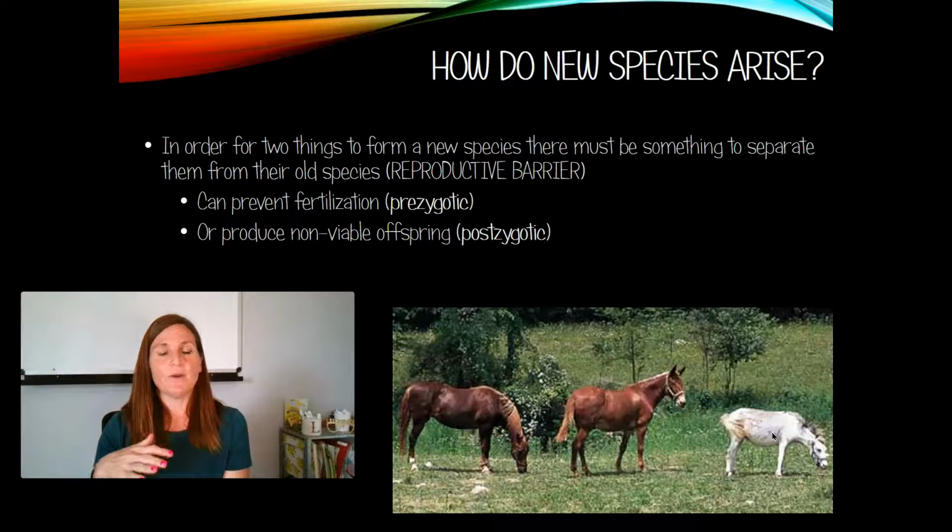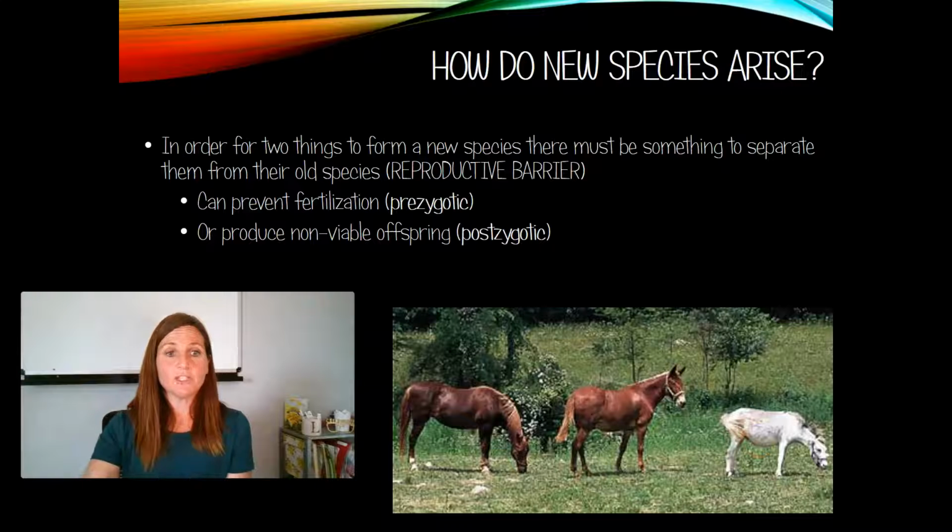And so when the mule is born, its mom is usually the horse, and the mule grows up and it's a very strong organism. However, the mule is also sterile. That means that the mule cannot go on to have any more babies, baby mules. The only way you get a baby mule is to breed a horse with a donkey. You can't get a baby mule by breeding a mule with a mule.